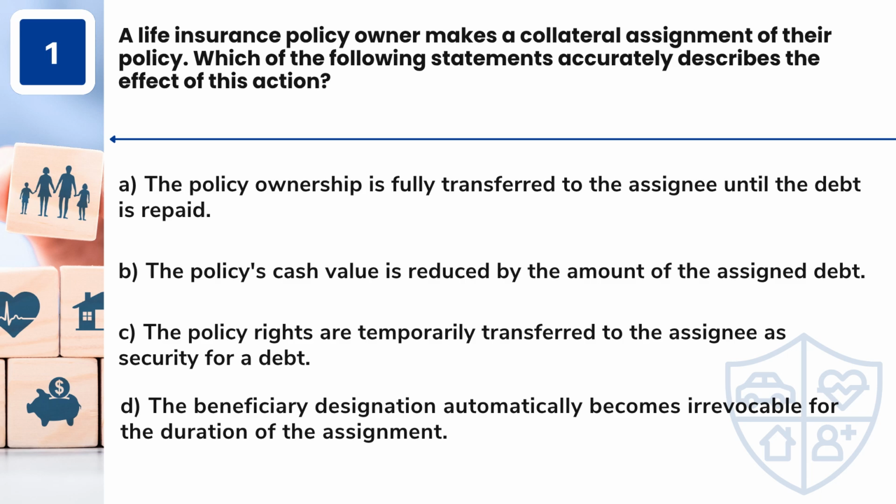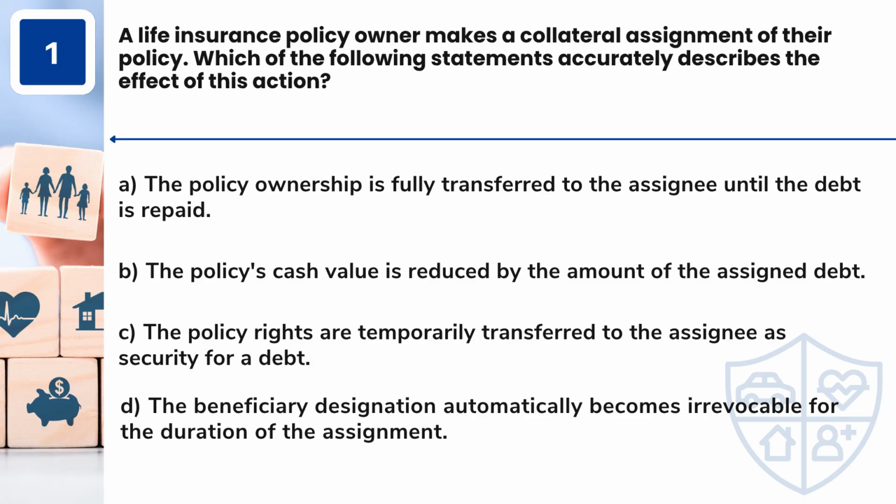Question 1. A life insurance policy owner makes a collateral assignment of their policy. Which of the following statements accurately describes the effect of this action? A. The policy ownership is fully transferred to the assignee until the debt is repaid.